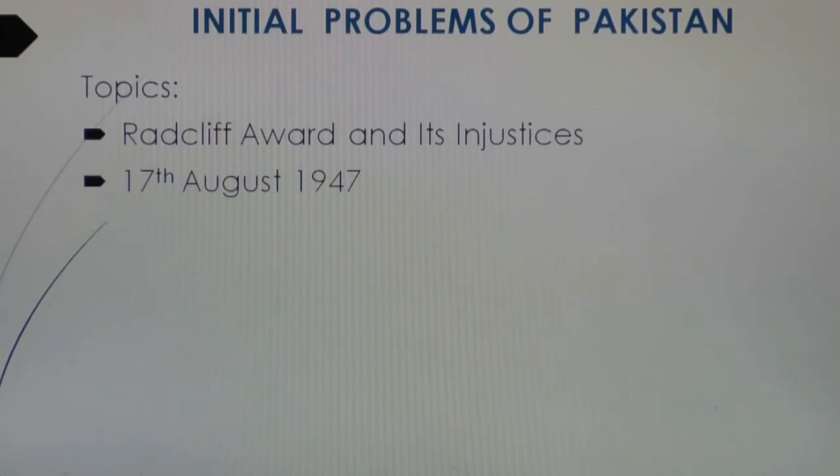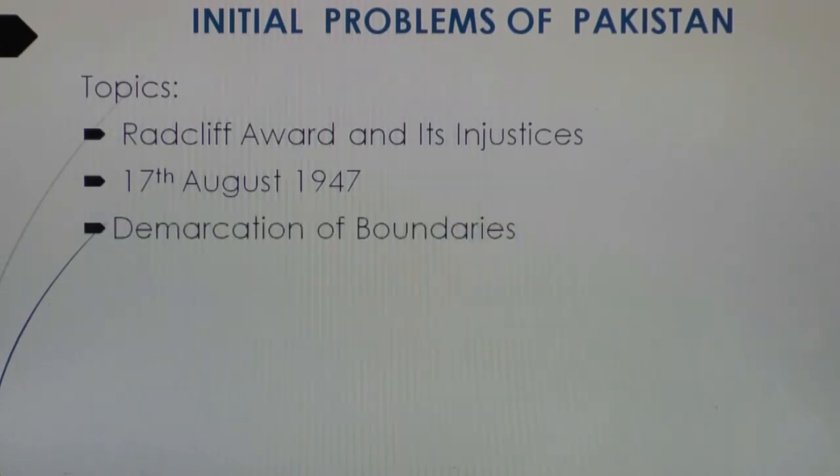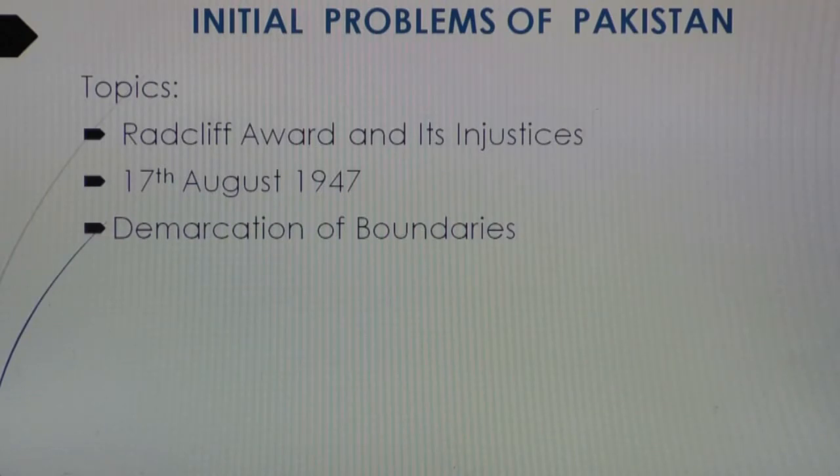In the commission, there was Radcliffe, whose award was announced, and from Pakistan, there was Justice Muhammad Munir. So it was decided by the Indian government that the following states were given to Pakistan. Here all the states are mentioned: how many states were included in Pakistan, and on the other part, how many states were included in India. So it was decided.